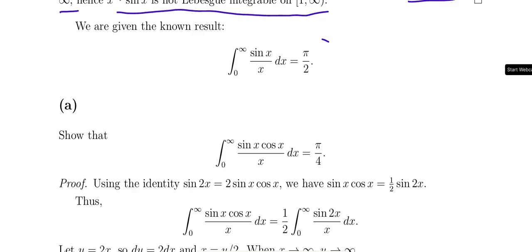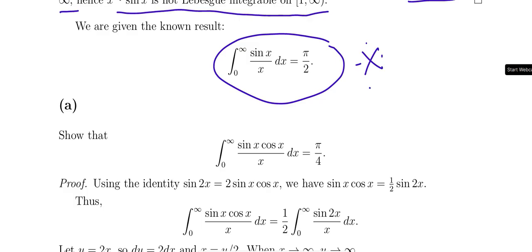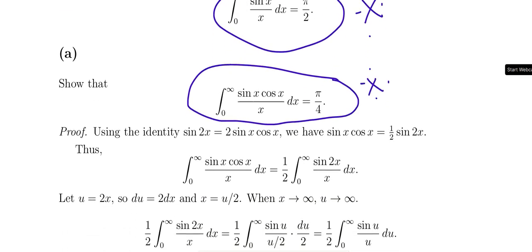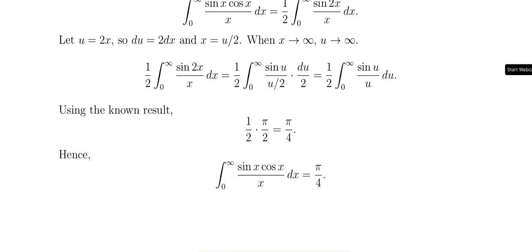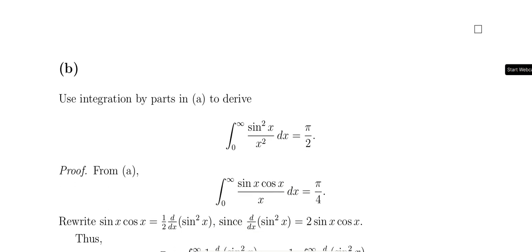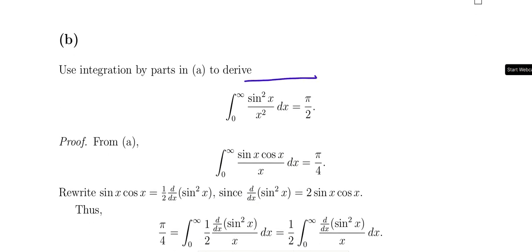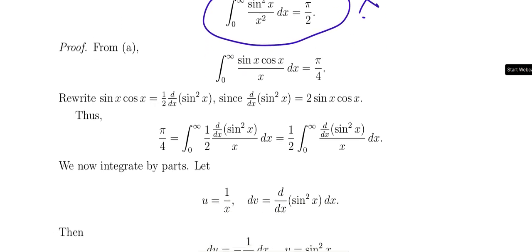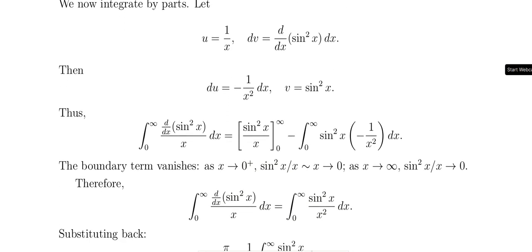In the same way, the integral of sin x by x dx from 0 to infinity is pi by 4, the result of an approach. So, this is equal to pi by 4, this is pi by 2, sin x by x. The proof is on the board, if you understand, no problem. Okay. And sin square x by x square is also pi by 2. Direct result, that is proved by the previous result.